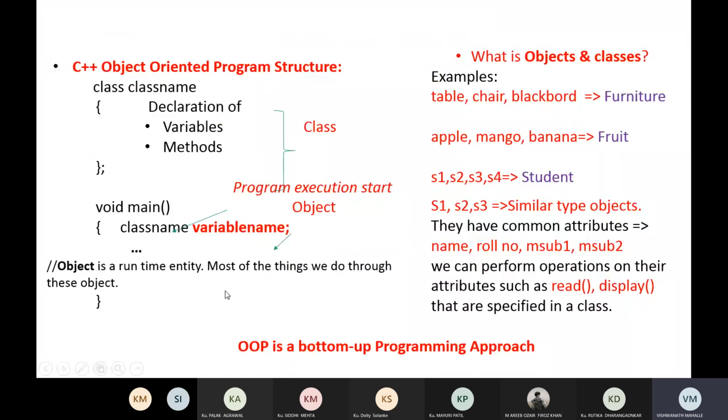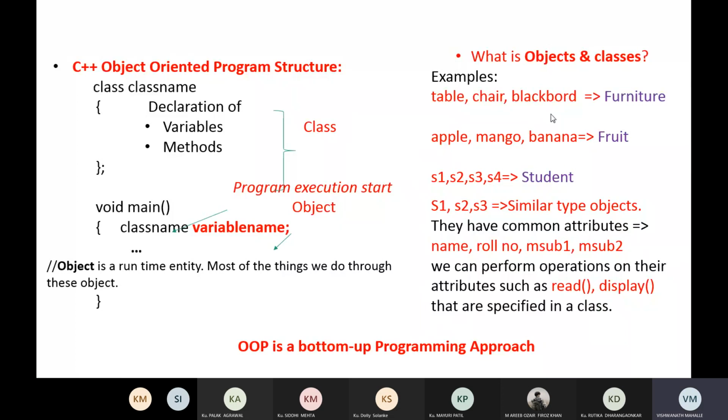Here we can see table, chair, blackboard. These are the objects. Whatever we look at, we look around and we are surrounded by a number of objects. Table, chair, blackboard, all these are objects.